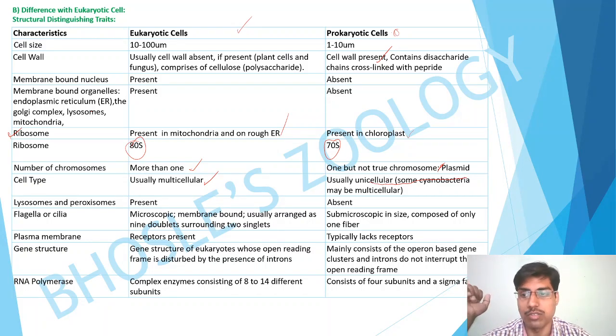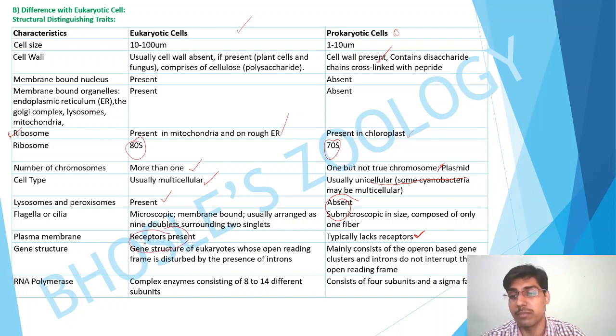There are exceptions. Lysosomes and peroxisomes are present in eukaryotes but absent in prokaryotes. Flagella and cilia are microscopic and membrane-bound in eukaryotes, and submicroscopic in prokaryotes. The plasma membrane of eukaryotes has receptors, while prokaryotes typically lack receptors.